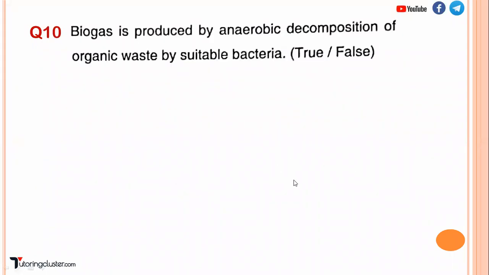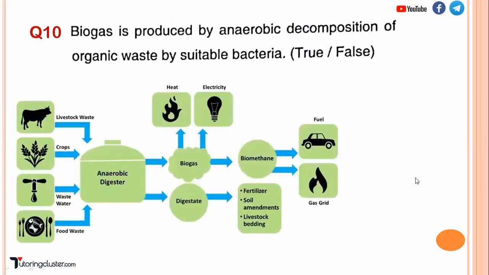Now, biogas is produced by anaerobic decomposition of organic waste by suitable bacteria. So whether it is true or false. Okay, see here, when we talk of biogas, the input to produce the biogas can be food waste or wastewater, crops or livestock waste, right?